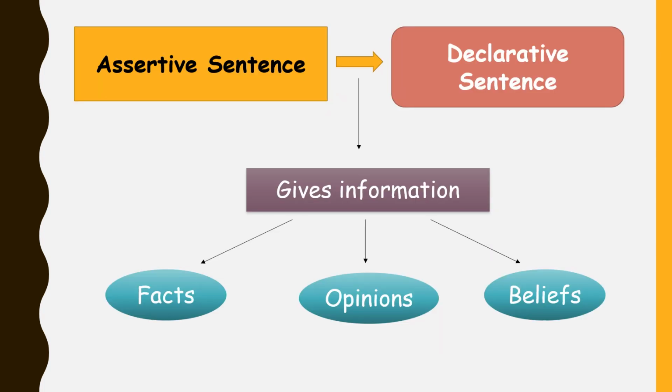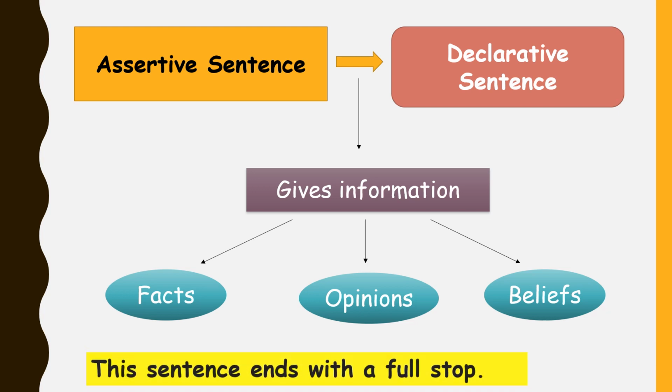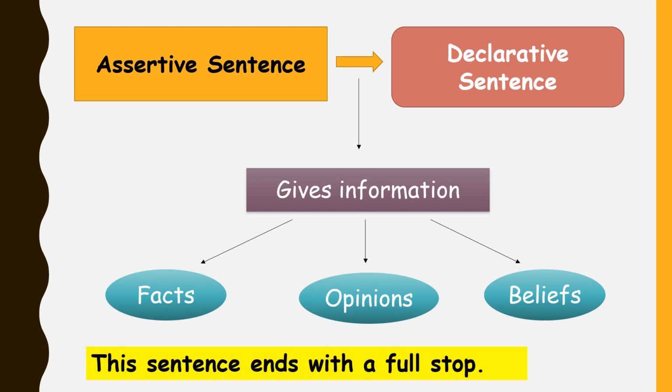An assertive sentence is also called a declarative sentence. The purpose of an assertive sentence is that it gives information or makes a statement about facts, opinions, and beliefs. An assertive sentence always ends with a full stop.